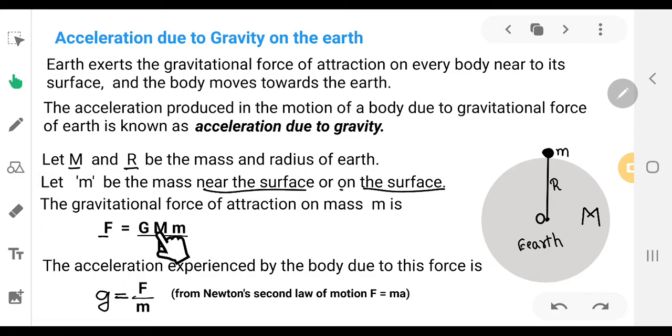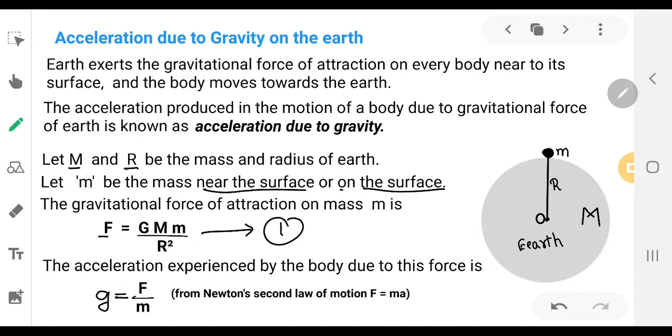So first object is earth, its mass is capital M, small m is the mass of the object, and r square is the distance between them. It is nothing but the radius of the earth, because we are considering the object on the surface of earth. So the distance from center of the earth to the object is r. Let us take this equation as 1.